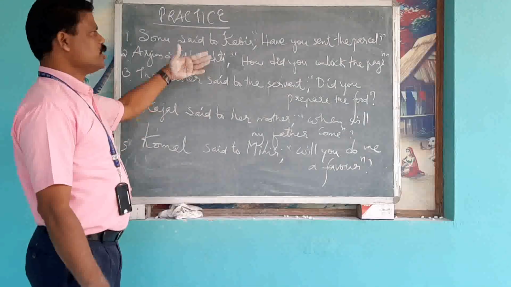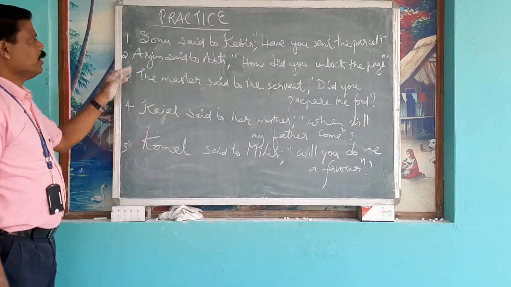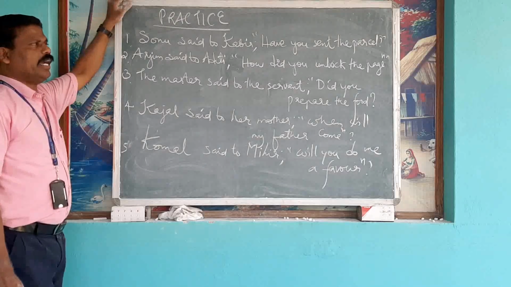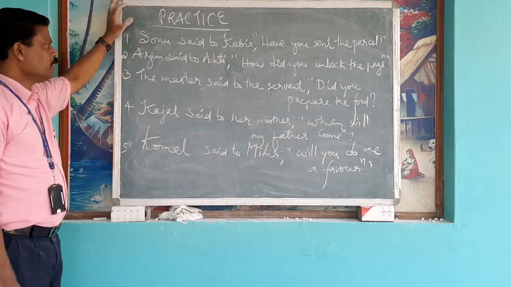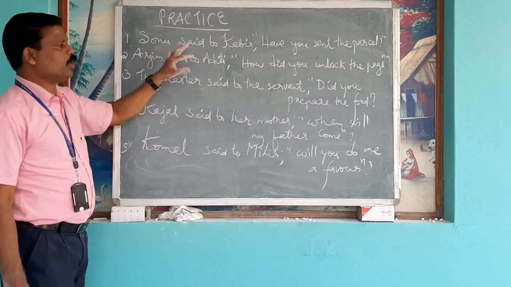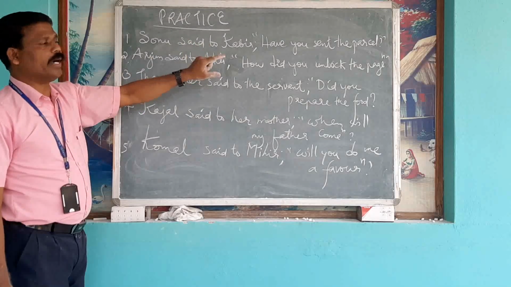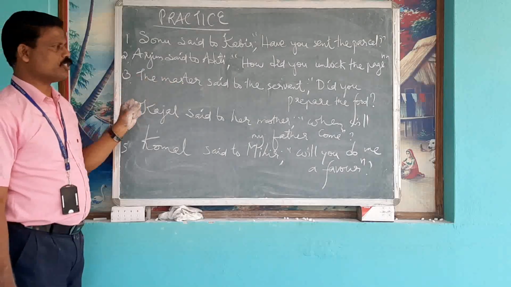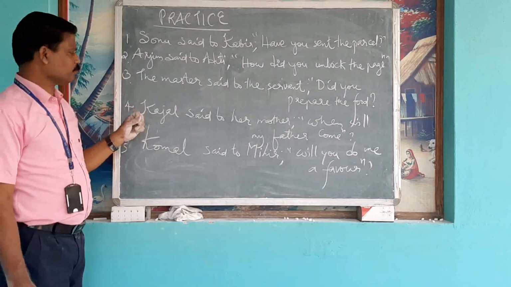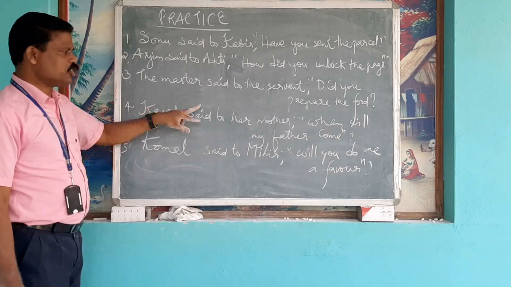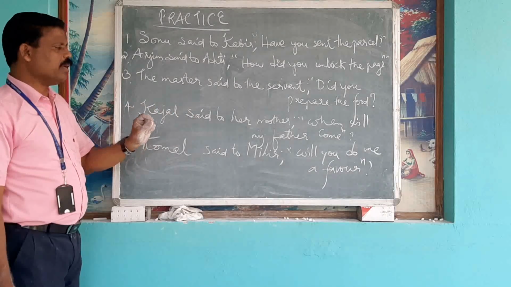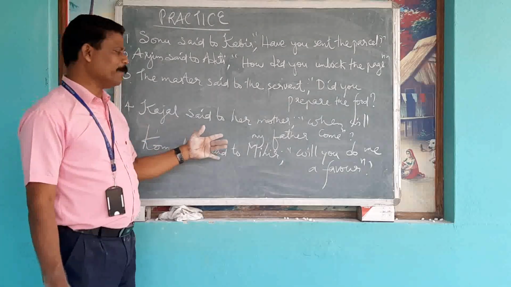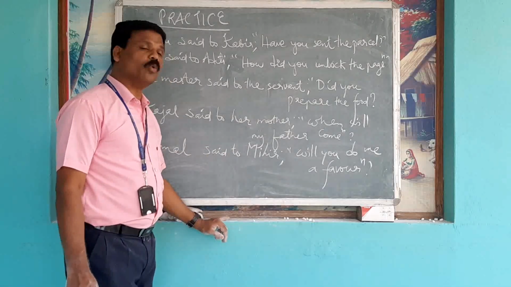Please note these questions down for your practice. Number 1. Sonu said to Kabir, have you sent the parcel? Number 2. Arjun said to Aditi, how did you unlock the page? Number 3. The master said to the servant, did you prepare the food? Number 4. Kajal said to her mother, when will my father come? Then Komal said to Mihir, will you do me a favor?